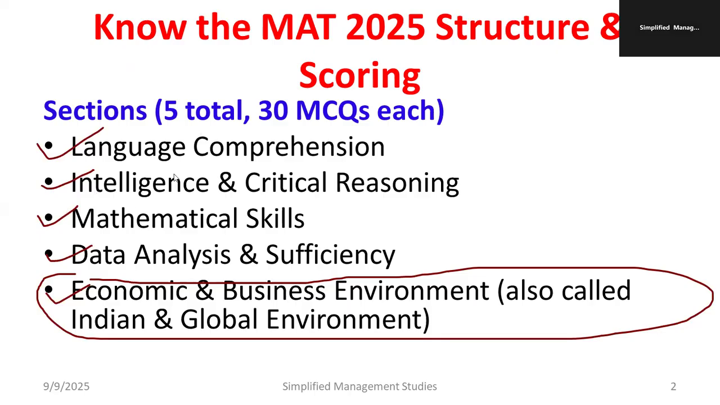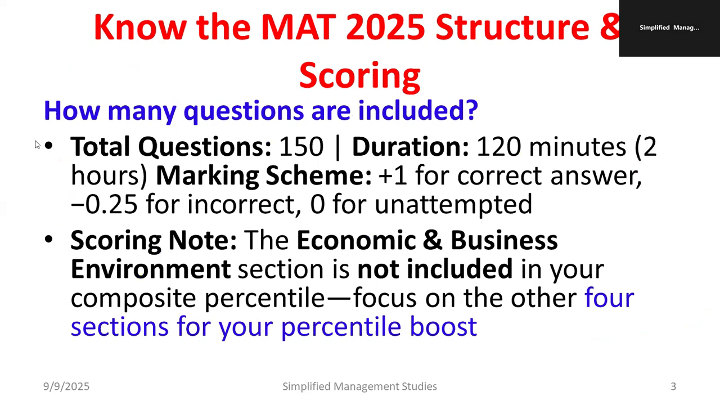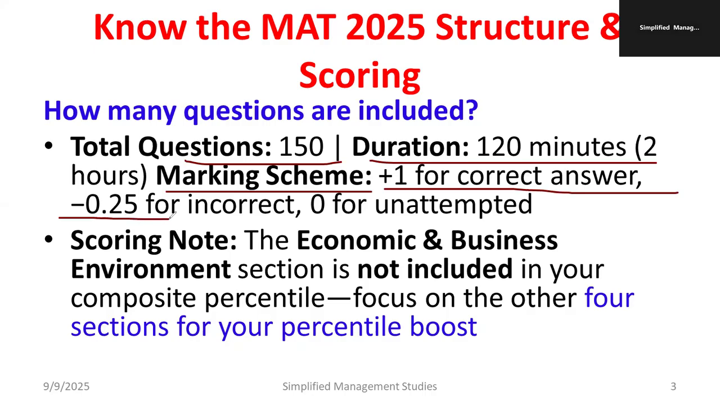Moving further, how many questions are included in this examination? As I told you, there are five sections with 30 questions each. Altogether, there will be 150 questions. That means 150 marks, and each question carries 1 mark. The duration is 2 hours, that means 120 minutes. The marking scheme is plus one mark for the right answer. Also, there is a negative marking system: for each wrong answer, there is a penalty of minus 0.25. If you do not attempt any question, no problem. You will not get negative marks, just 0 marks.